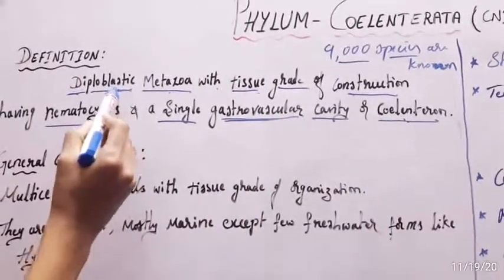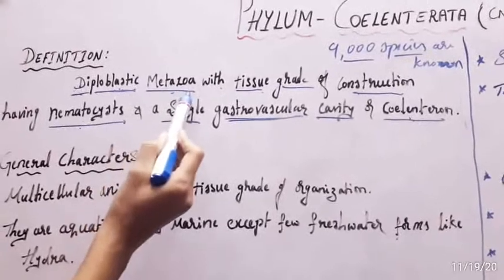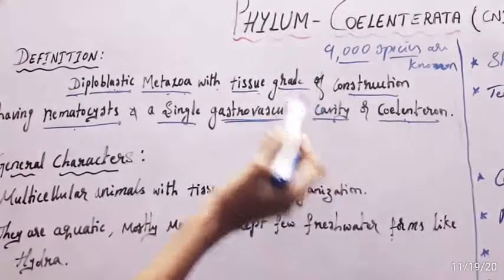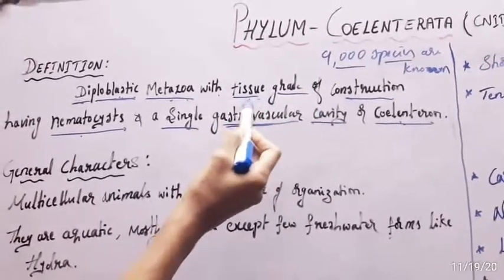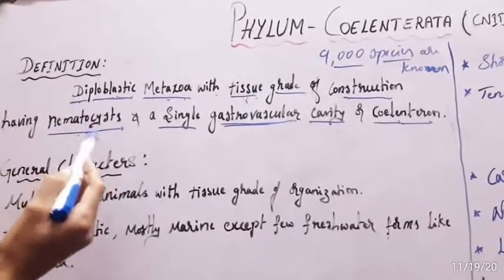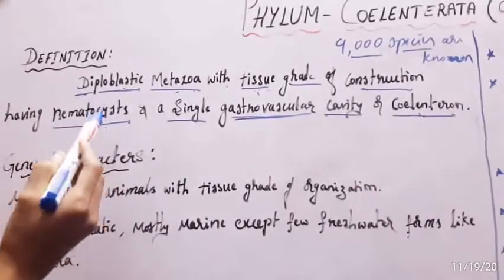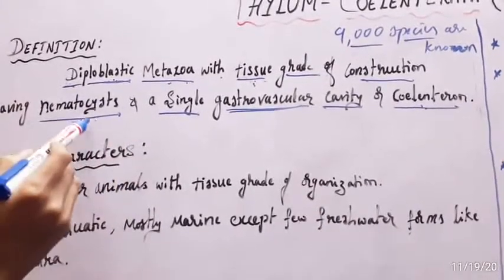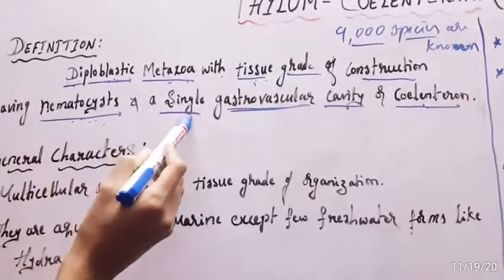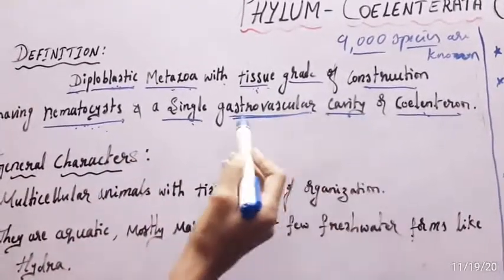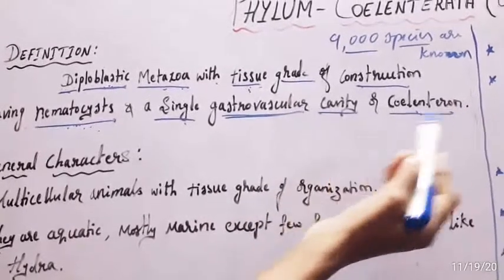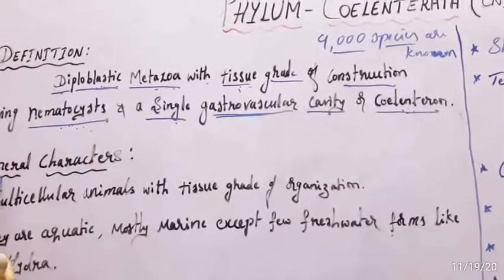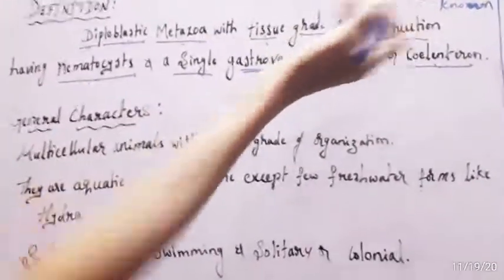Diploblastic means presence of two germ layers, metazoa means multicellular animal, and tissue grade of construction means all these cells are organized as a tissue which performs the same function. Nematocysts are also called stinging cells. These stinging cells help in capturing prey and also act as defensive organs. There is a single gastrovascular cavity, a large cavity, also called the coelenteron. Now, coming to the general characteristics of the phylum Coelenterata.